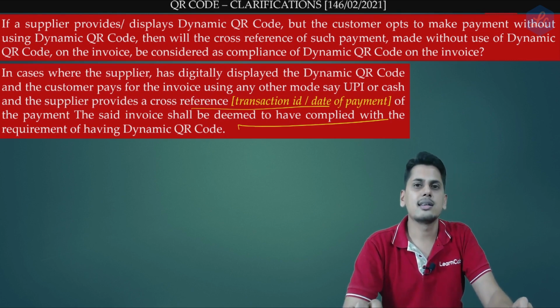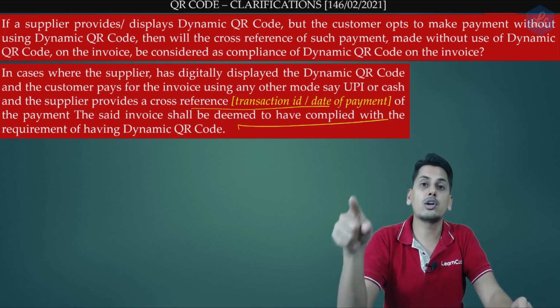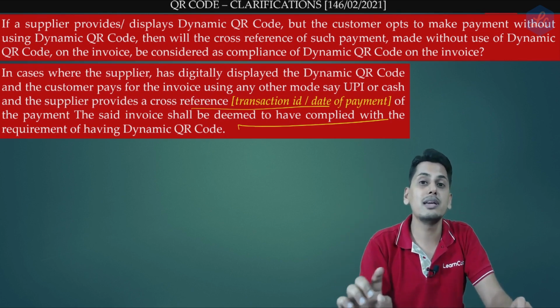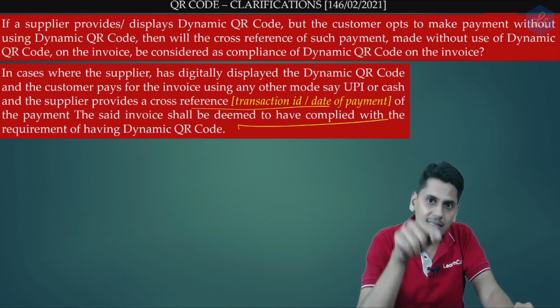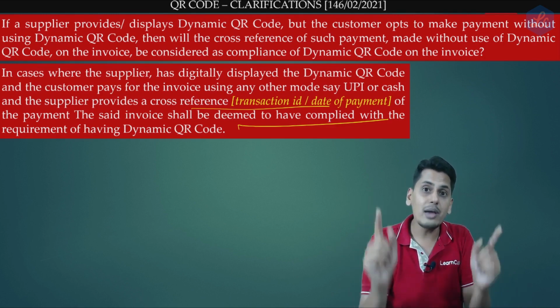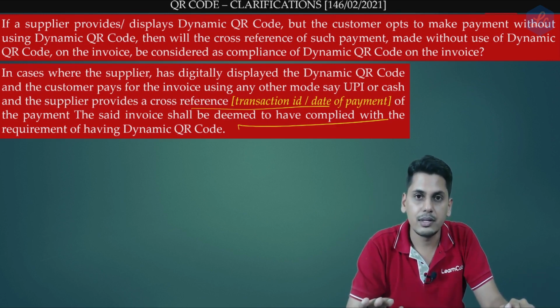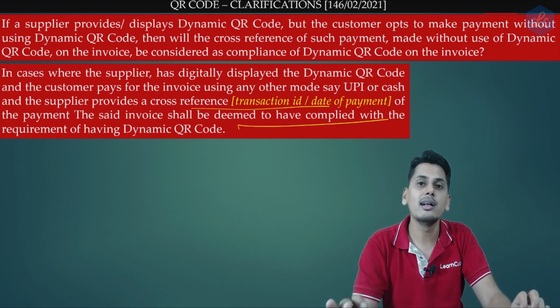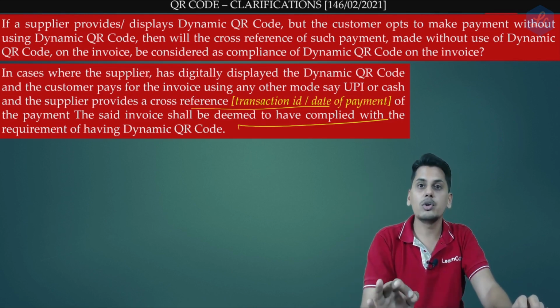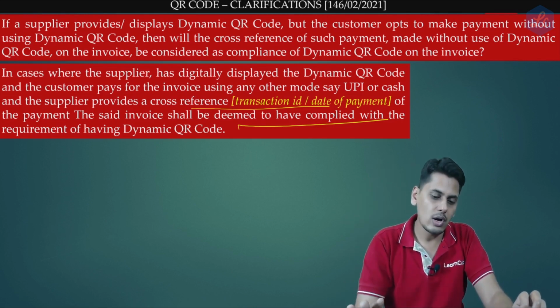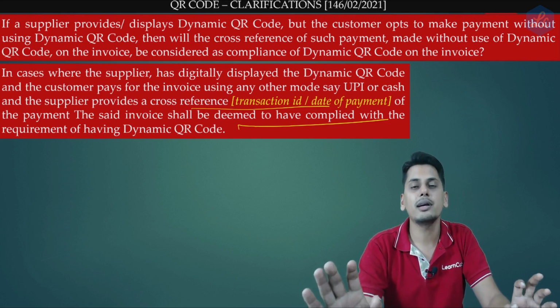In those cases, if I am mentioning the cross reference of the payment which is being made by means other than the dynamic QR code, or the date of payment if the payment is coming through cash, it is going to be a valid compliance of dynamic QR code.